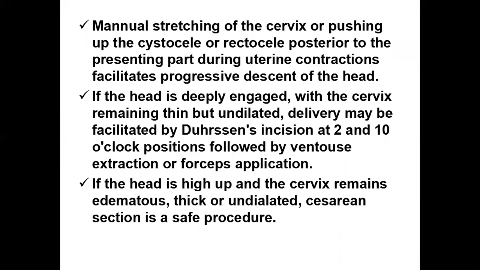Then manual stretching of the cervix or pushing up the cystocele or rectocele posterior to the presenting part during uterine contraction will facilitate progressive descent of the head. If the head is deeply engaged with the cervix remaining thin but undilated, delivery may be facilitated by Duhrssen's incision. That means incisions should be made at 2 o'clock and 10 o'clock positions, followed by vacuum extraction or forceps application. This incision will help the enlargement of the cervix and thereby easy delivery of the head of the fetus.